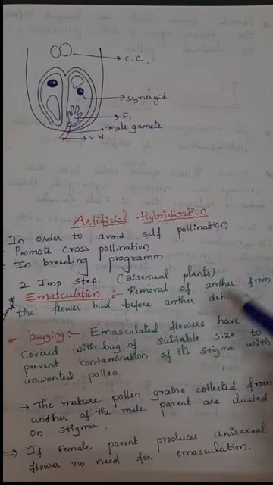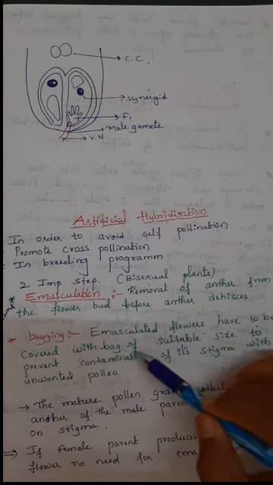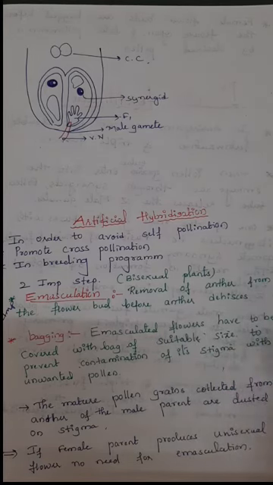The emasculated flower has to be covered with a bag of a suitable size to prevent the contamination of its stigma with unwanted pollen grains.